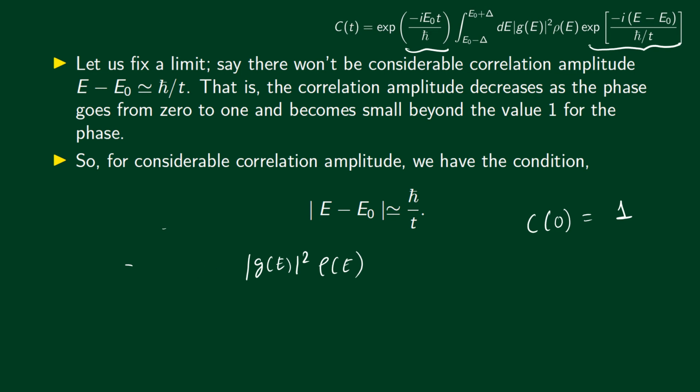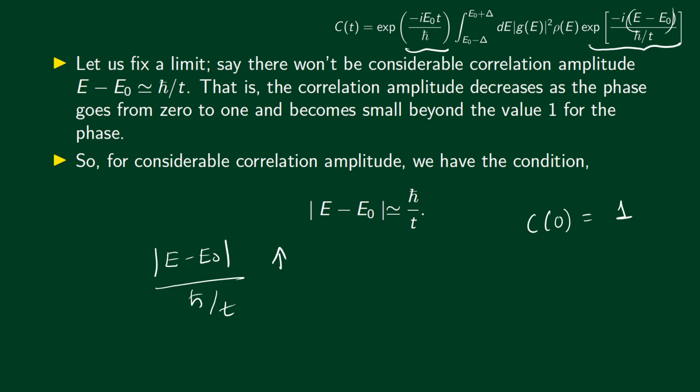Now what happens as time increases? As time increases, we see that this factor, modulus E minus E0 divided by h bar, multiplied by t, also increases. That's what we have here. It doesn't matter whether this is plus or minus. That's why we put a modulus here.